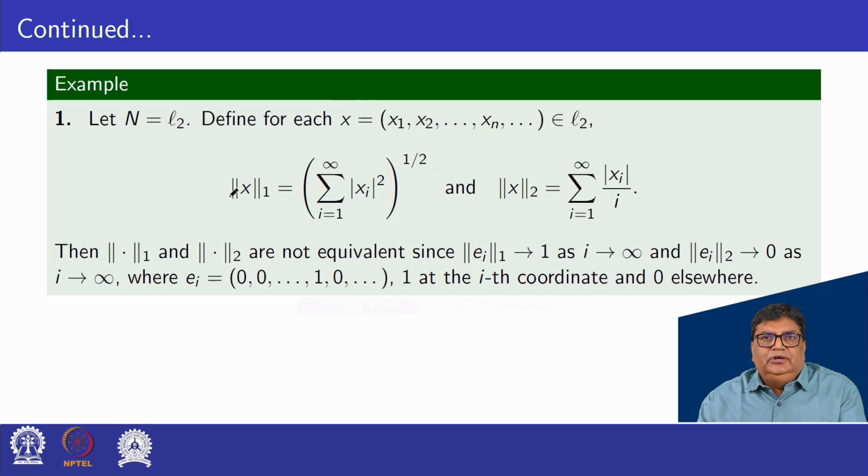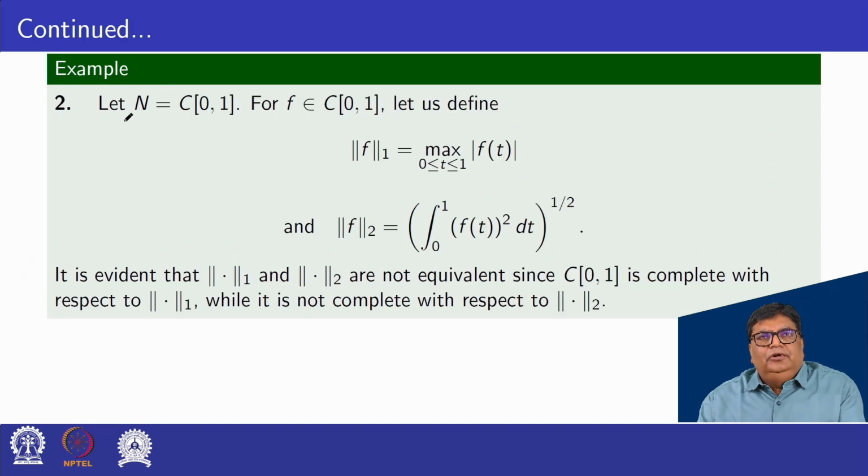So norm 1 of ei is 1 and norm 2 of ei tends to 0 as i tends to infinity. So norm 1 and norm 2 are not equivalent.